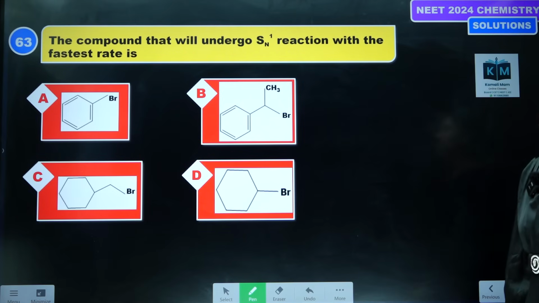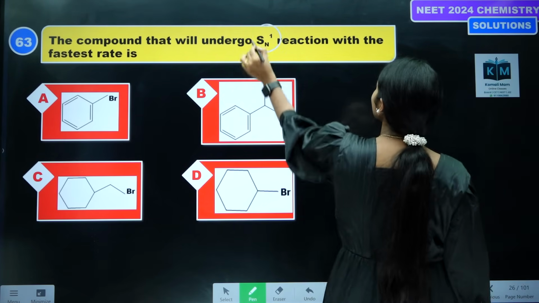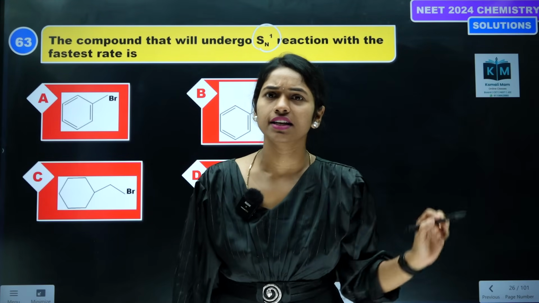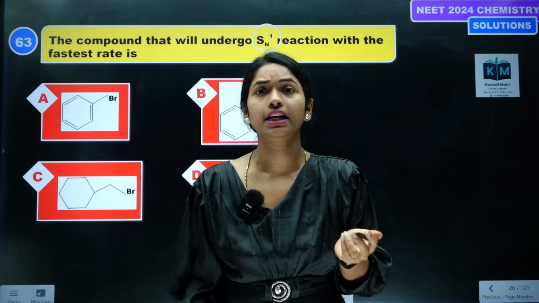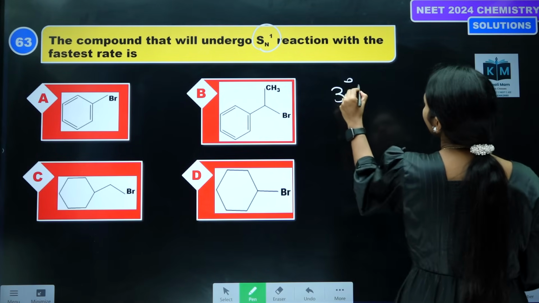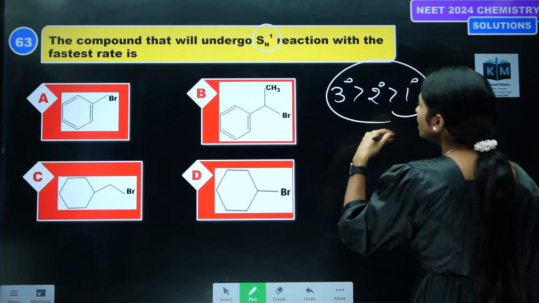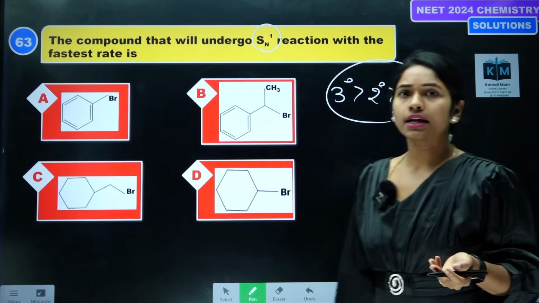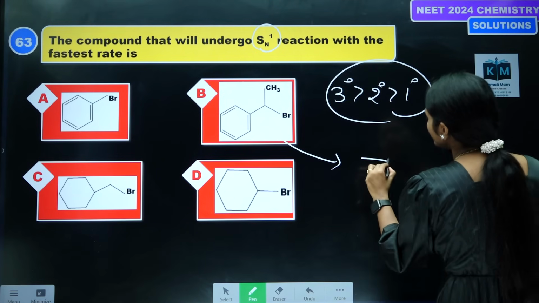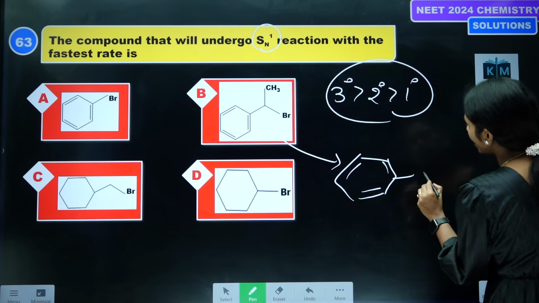Okay, next question. The compound that will not undergo SN1 mechanism. What is SN1? Very easy question. Tell me what is the order of SN1 reaction? Tertiary greater than secondary greater than primary. In this, if any benzene ring is there, like this structure, which one is it?